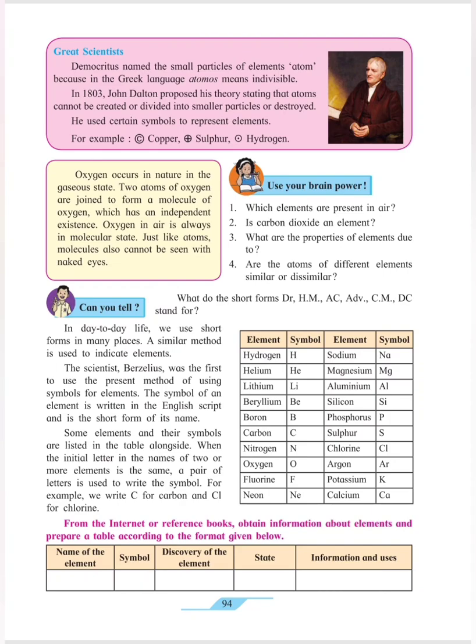There is a chart of elements shown on textbook page number 94: the names of the elements and the symbols indicated for them. Hydrogen is indicated by the symbol H. Neon is indicated by the symbol Ne. Sometimes the symbols look similar. For example, nitrogen also starts with N and neon also starts with N. So to make them different, Ne is used for neon and simply N for nitrogen. There are a few more examples in the same table on textbook page number 94.